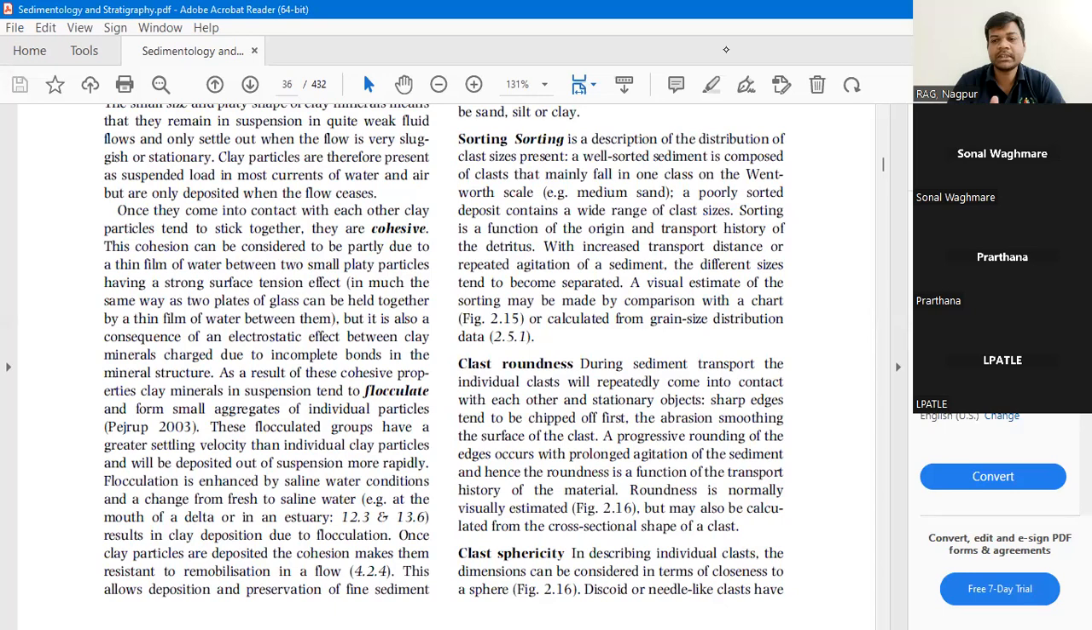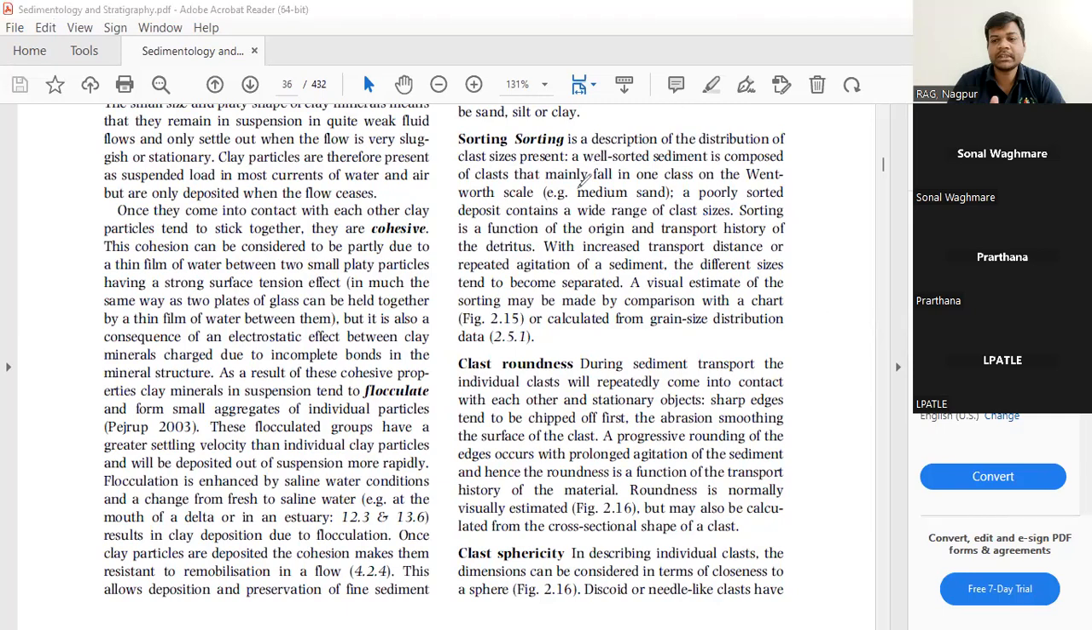So if in any sedimentary rock the clasts fall mainly in one class on the Udden-Wentworth scale, if the materials are of similar size, not exactly the same, obviously it is not possible to have the same size material throughout the rock, but similar size materials in a similar class, if there are only the gravels, only the sand, only the cobble, or only the silt, such rocks are called well sorted rocks or well sorted sediments. This is the sorting.